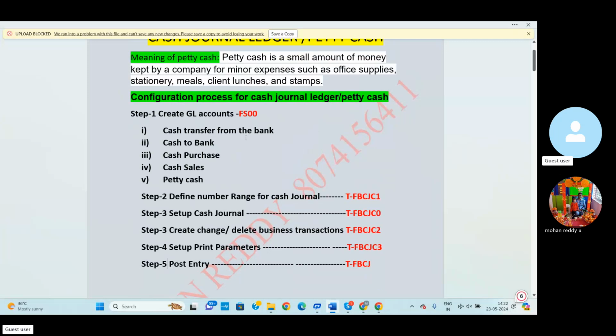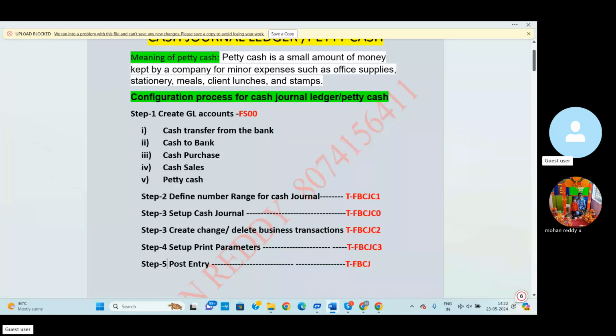Then why do we set up the cash transfer GL account? It belongs to current assets. Here petty cash is nothing but a current asset. Petty cash means we handle some money in the form of cash, so cash comes under current assets. For this purpose, cash transfer from the bank means we receive some amount from the bank to keep in petty cash mode. So petty cash is a current asset, and cash transfer from the bank is also a current asset.